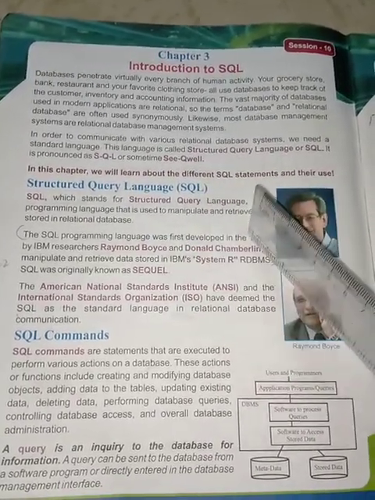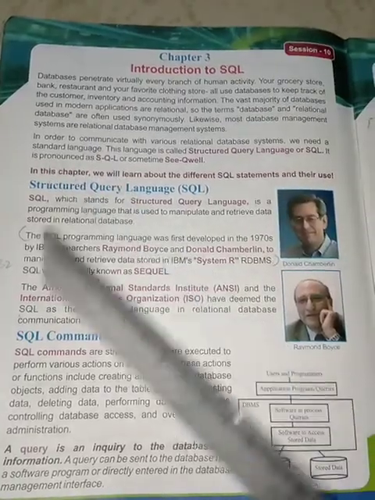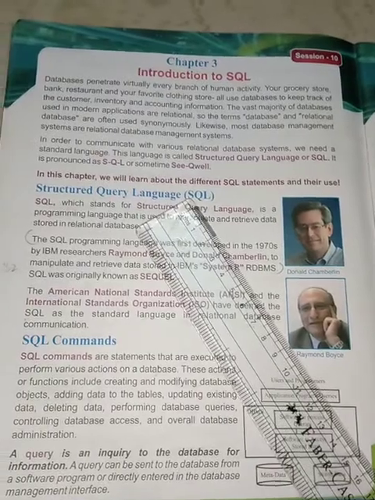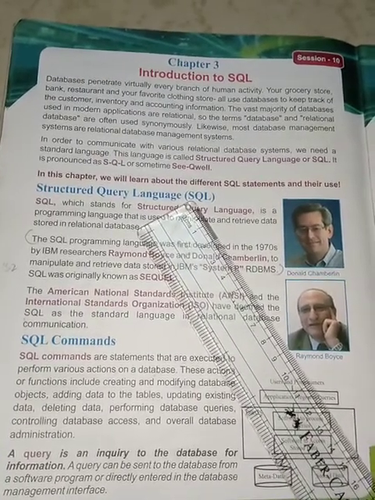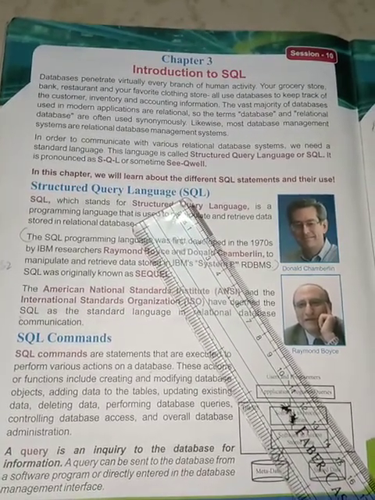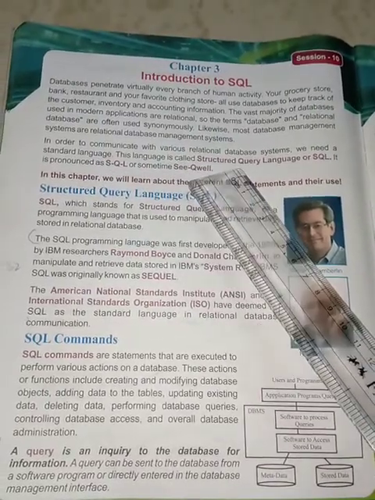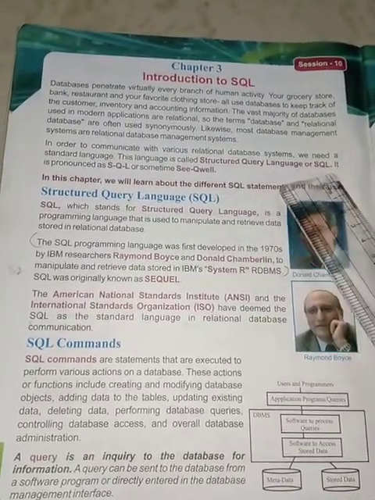So to retrieve any data or do any work related to a database, we need a standard language. This language is called Structured Query Language, or SQL.